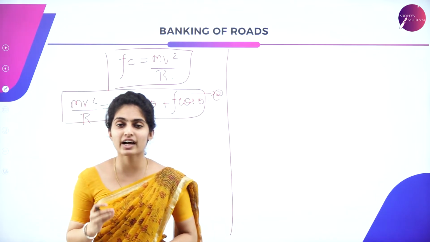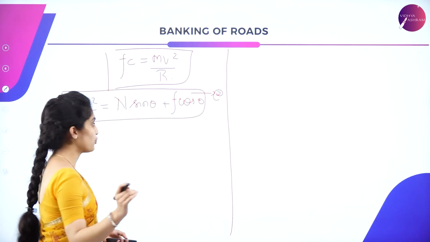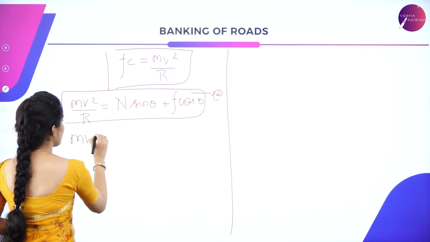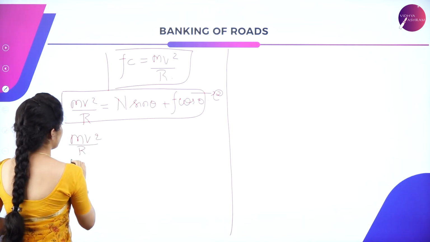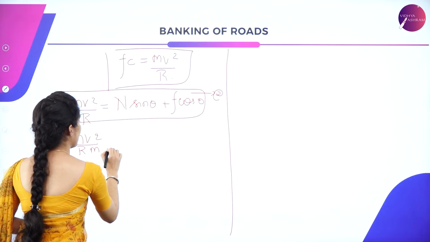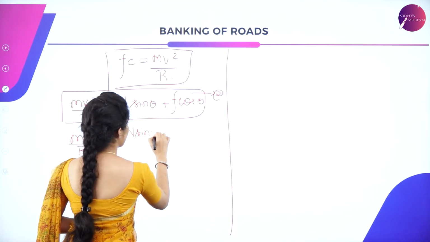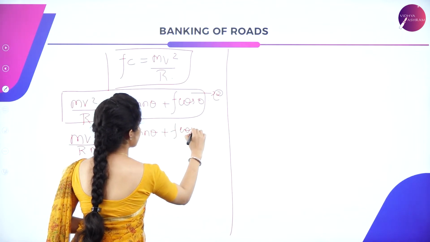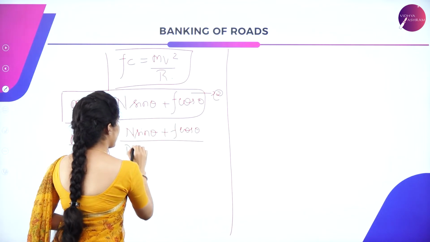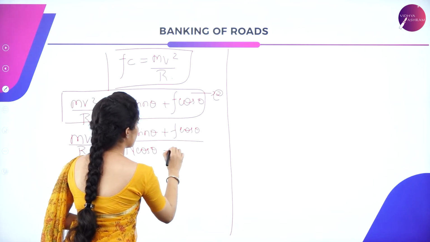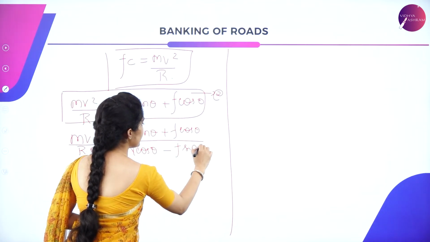So you have to divide equation 2 by equation 1. So it is mv square by r divided by mg, which is equal to N sine theta plus F cos theta divided by N cos theta minus F sine theta.